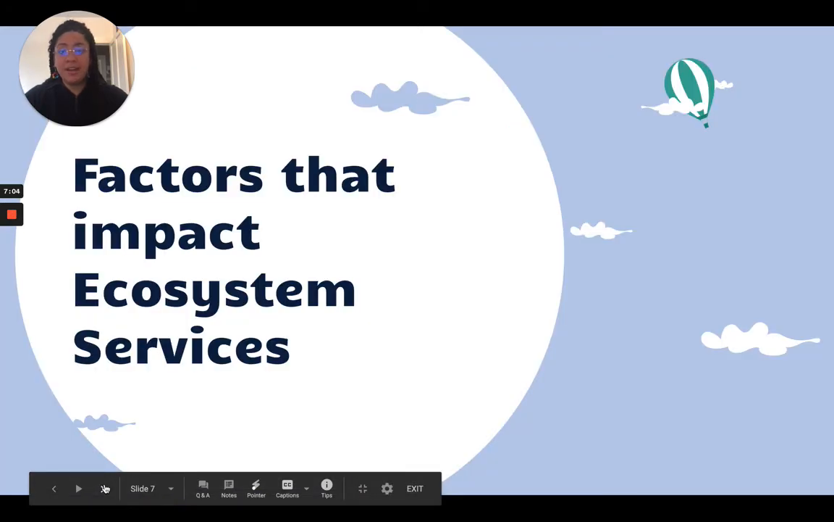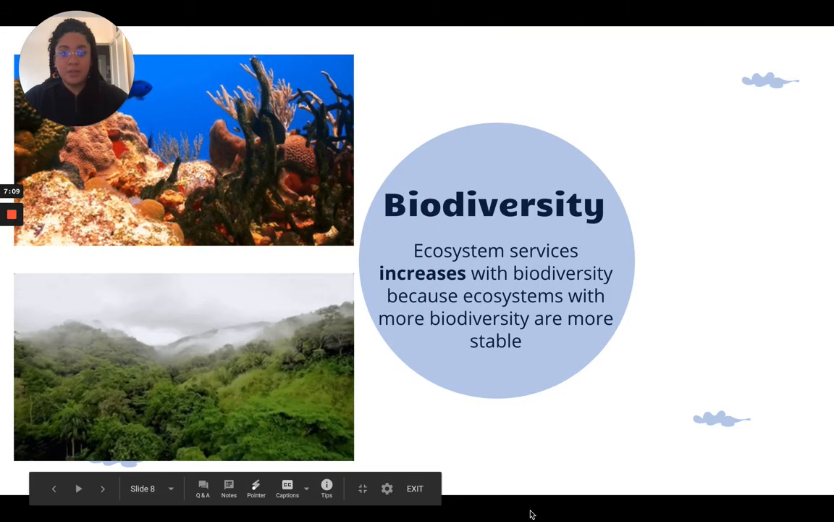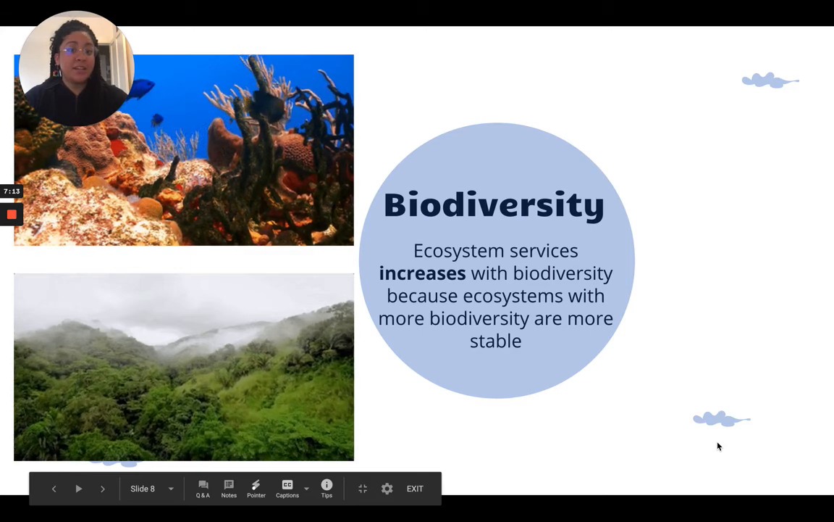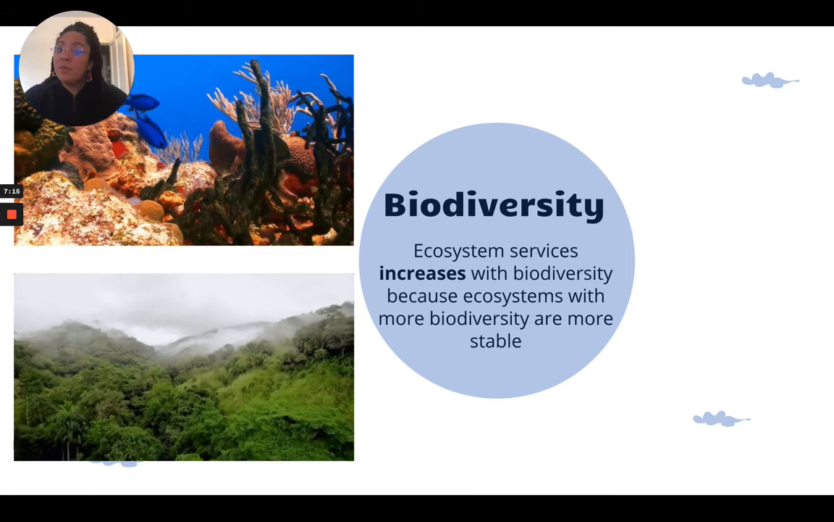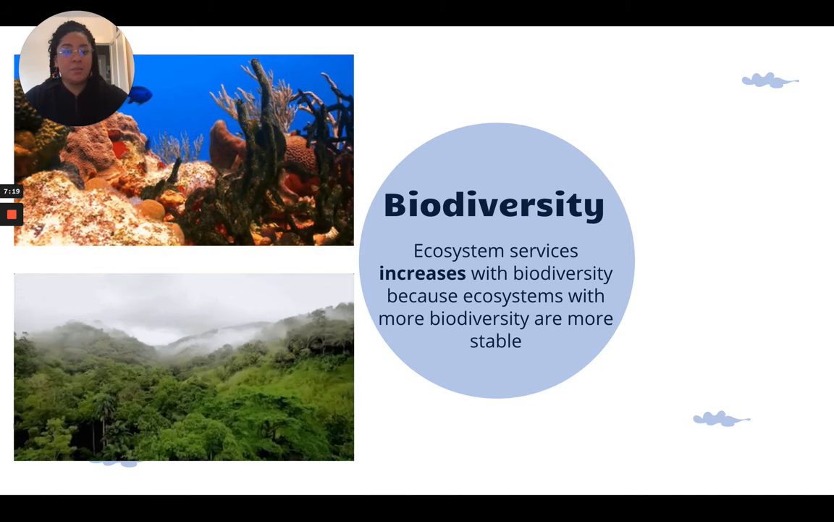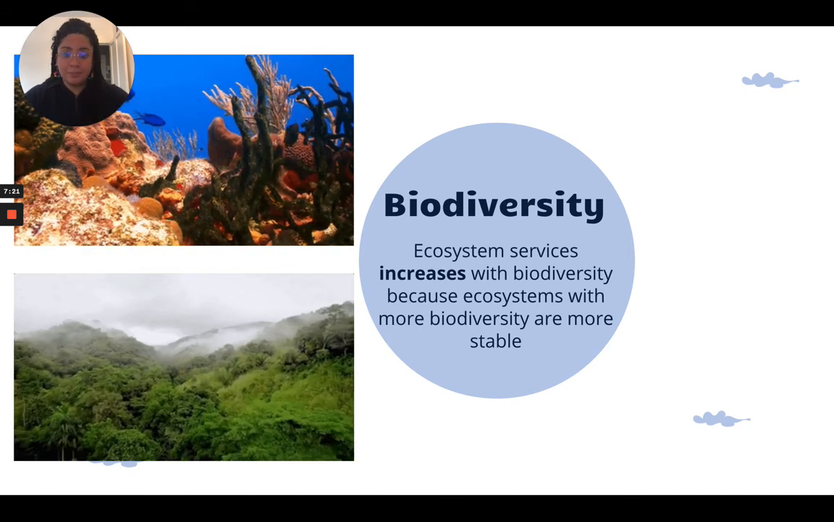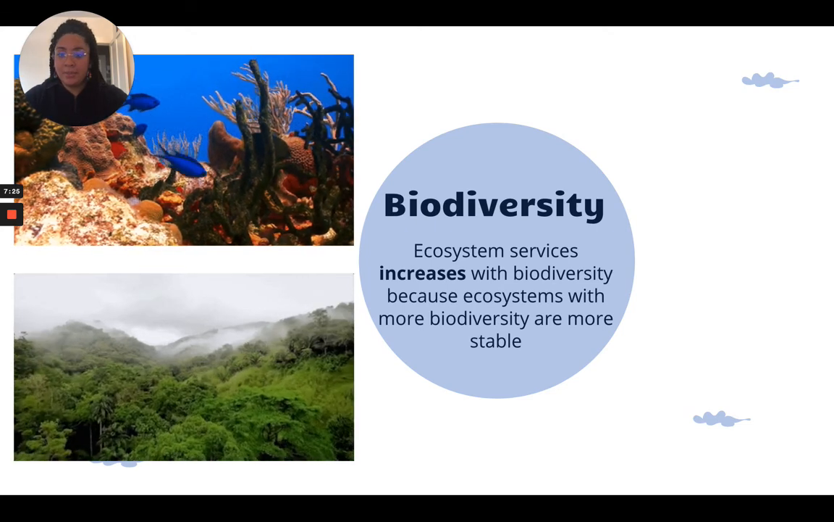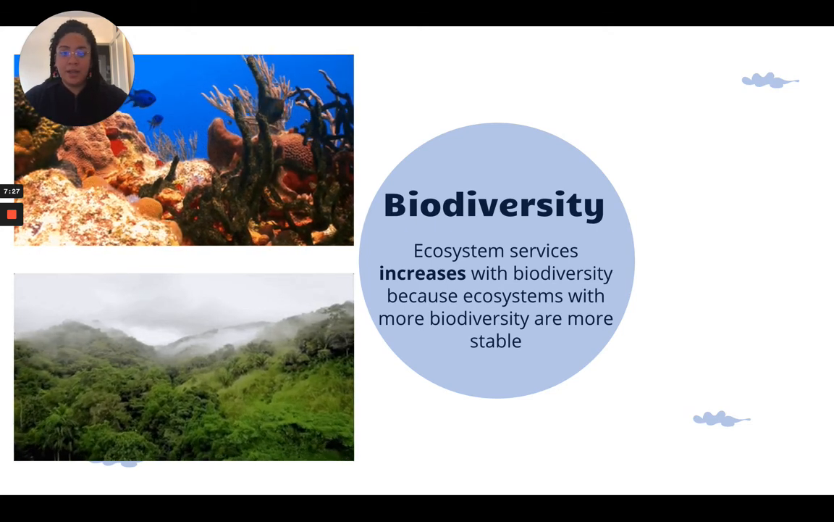Okay, so there are factors that impact the ecosystem services, and we'll get into that. So one is biodiversity. I talked about that in the beginning. So ecosystem services increase with biodiversity. So the more variety in an ecosystem, the more ecosystem services. That's because ecosystems with more diversity are more stable and they're more able to give these services.